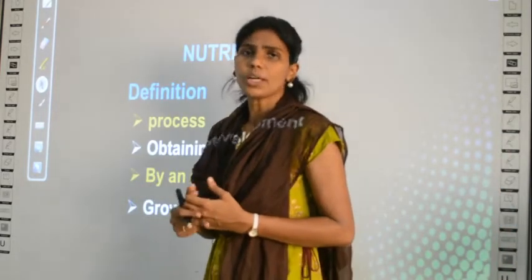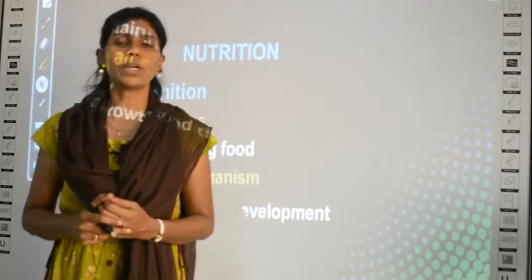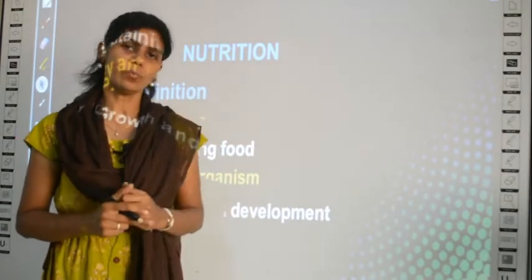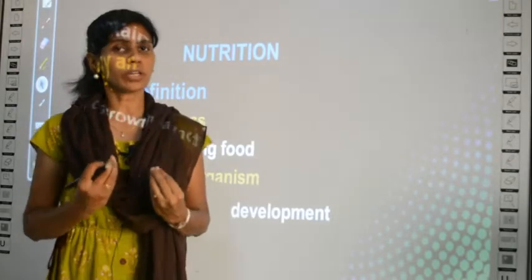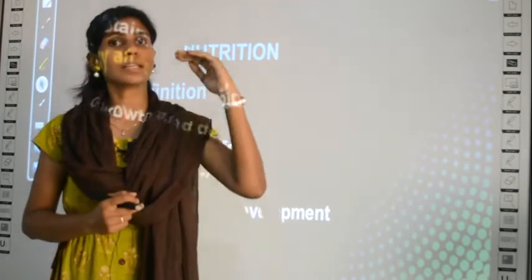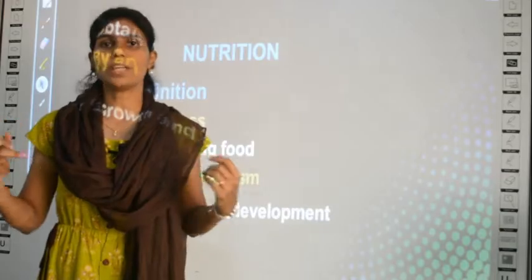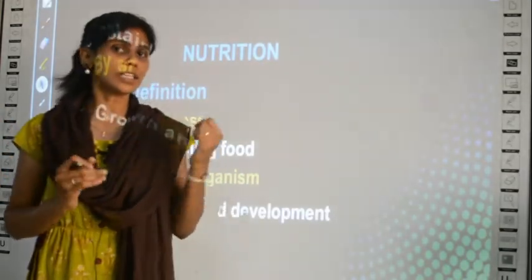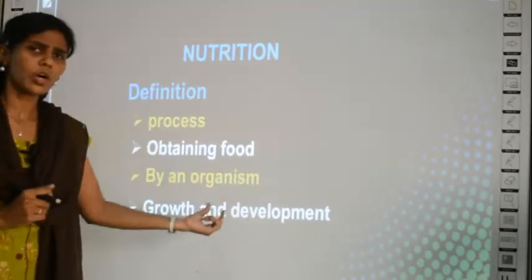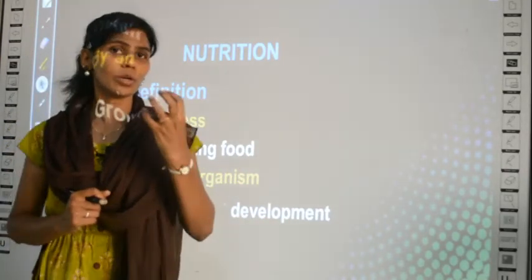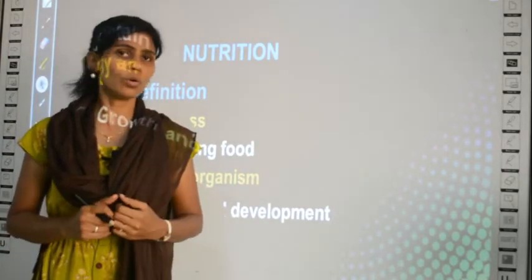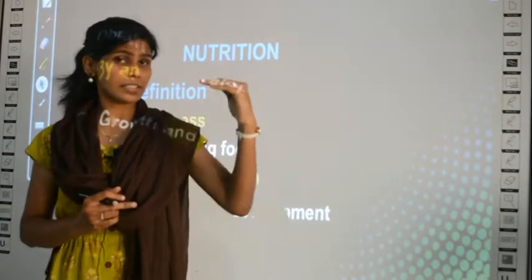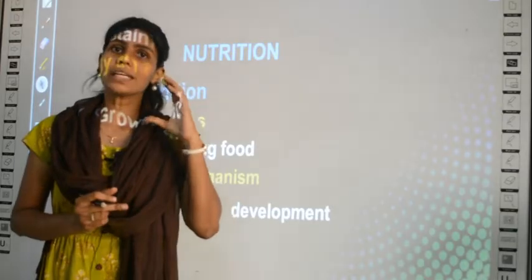What is growth and what is development? What is the difference between two? Growth means increase in your height and weight. When a person or an organism increases in the height as well as the weight, that is the length and the breadth increases, then it is called the growth. Then what is development? You never say that your brain grows, no. What you say is that as the human being or as the child grows up, the brain develops.